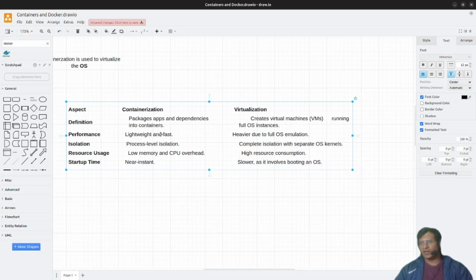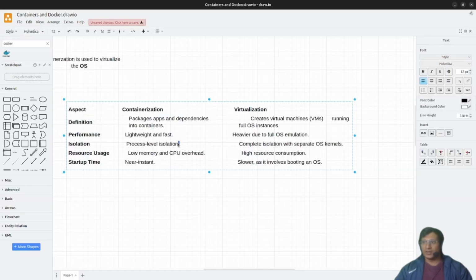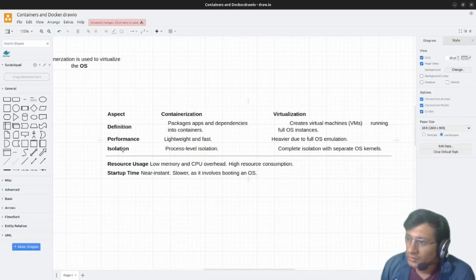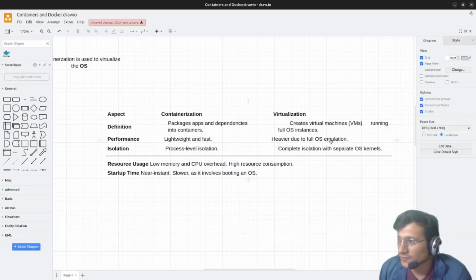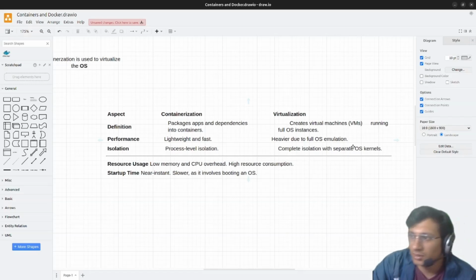Performance: containers are very lightweight and fast. Virtualization is heavier due to full OS emulation. It replicates a complete operating system, the complete hardware itself. The isolation level in containerization is process-level isolation. However, in virtualization it is complete isolation, as it also has a separate kernel. So containerization only provides process-level isolation, and virtualization provides complete kernel isolation.